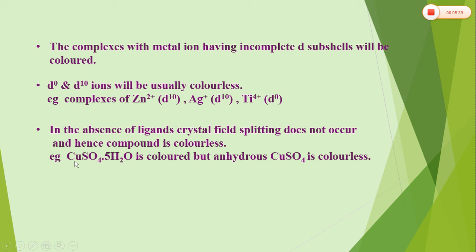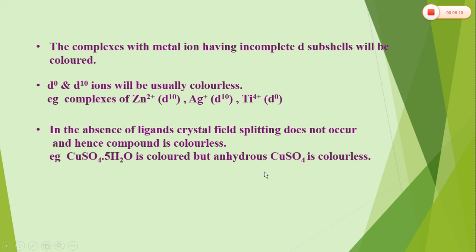We have two sets of d orbitals, so after absorbing a particular wavelength, dd transitions are possible, so it will show blue color. But when it is heated and we get anhydrous copper sulfate, it is colorless. In this case, water is absent, so the ligand is absent. No ligand is there, hence no splitting of d orbitals into two groups. All the d orbitals have the same energy and hence no dd transition, so it is colorless.